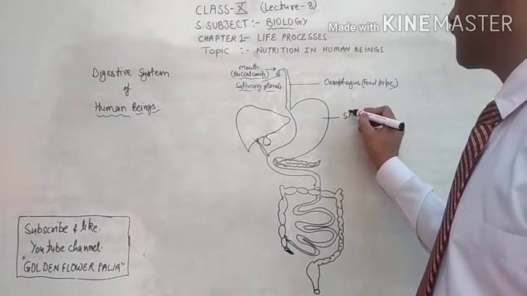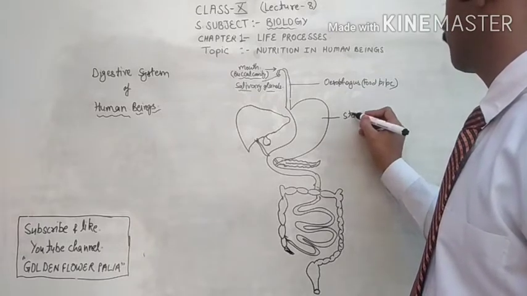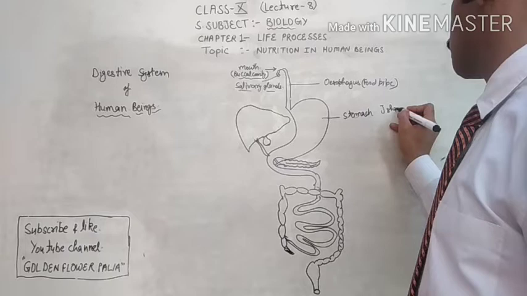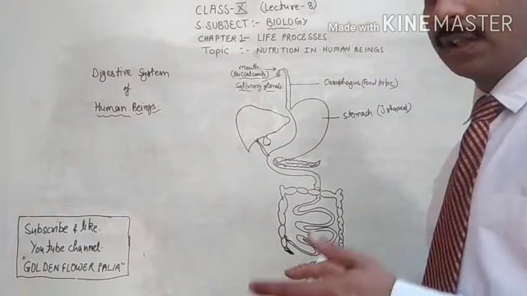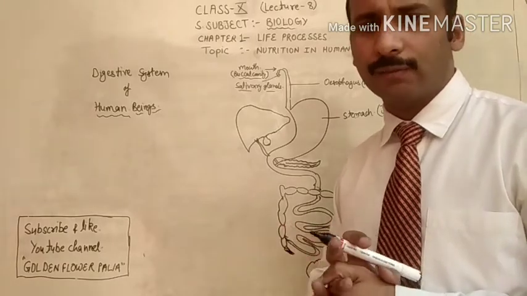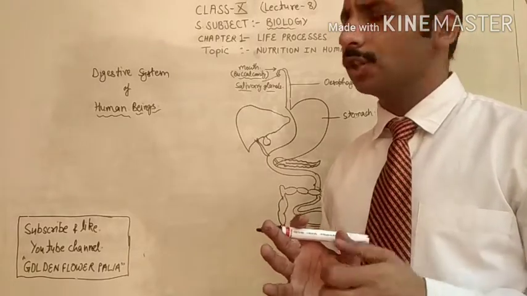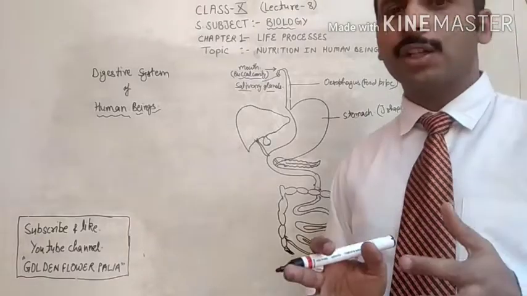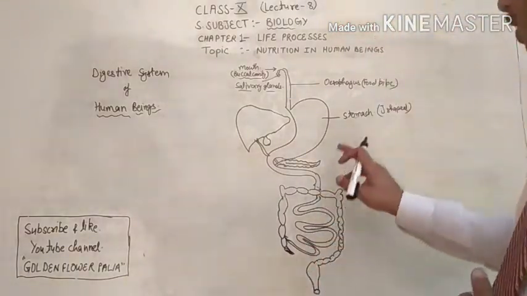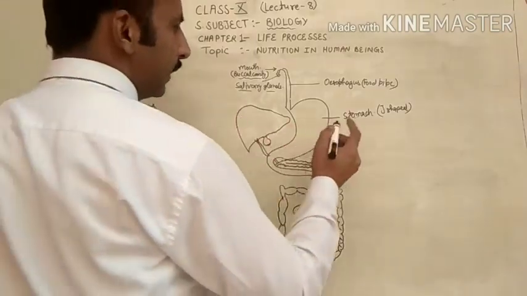Now this is called the stomach. The stomach is a J-shaped, bag-like structure in which the churning of the food takes place. In the stomach there are three things which are helpful in the digestion of food.